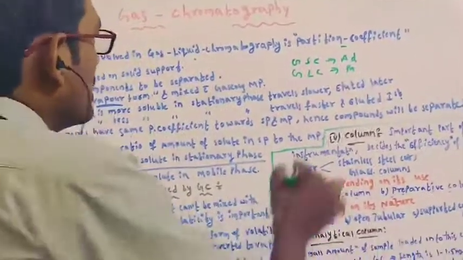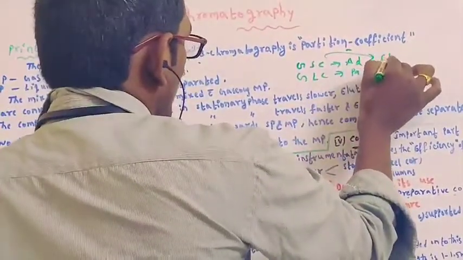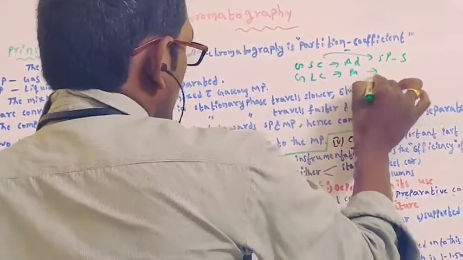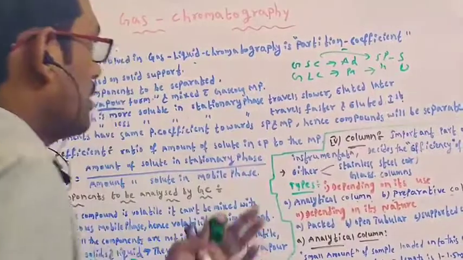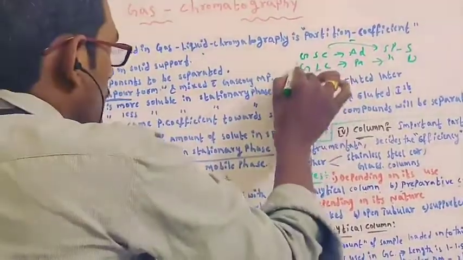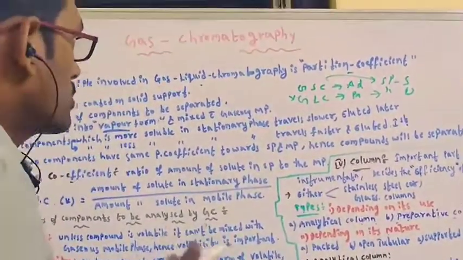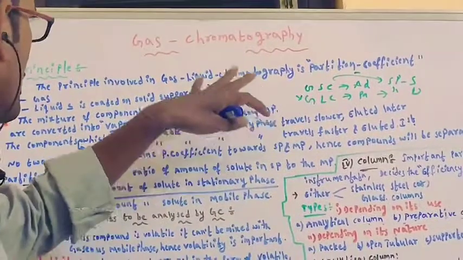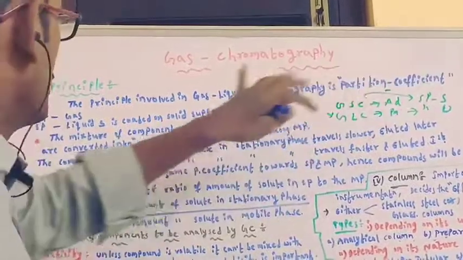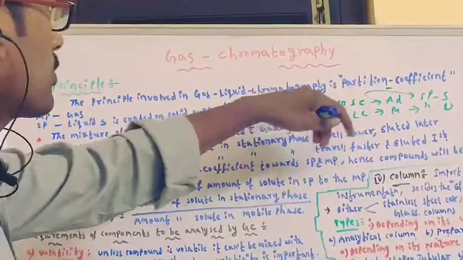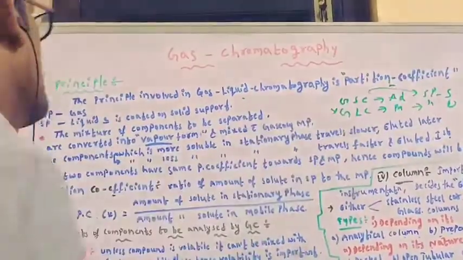The main thing is that in gas solid chromatography the stationary phase is solid in nature. In gas liquid chromatography the stationary phase is liquid in nature. Among these, gas liquid chromatography is mostly used. That's why we often use gas liquid chromatography as gas chromatography. The principle involved in gas liquid chromatography is partition coefficient.